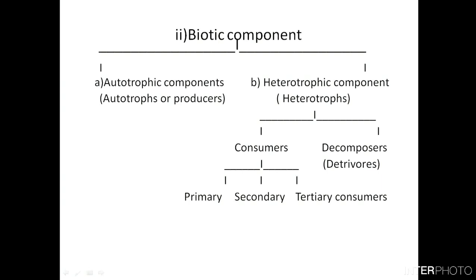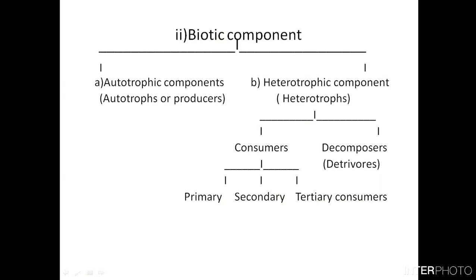Whereas the heterotrophic component, also known as heterotrophs, are those organisms which depend on the producers. The heterotrophic component comprises two, the consumers and the decomposers, also known as detritivores. Now let us look at the consumers. What are the different types of consumers in an ecosystem?